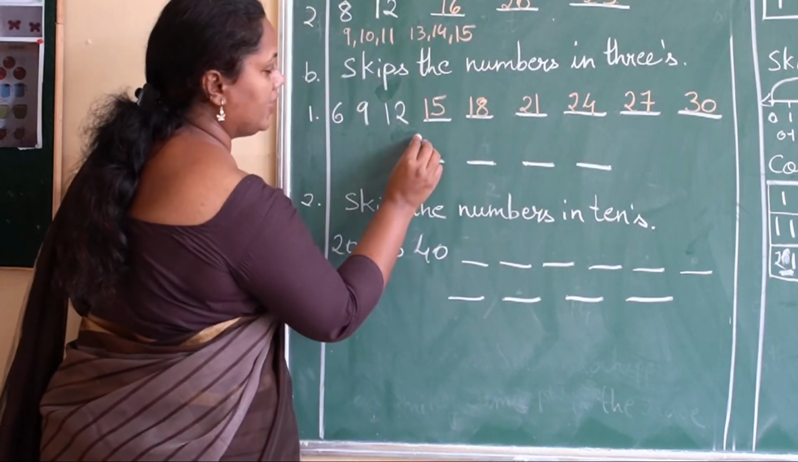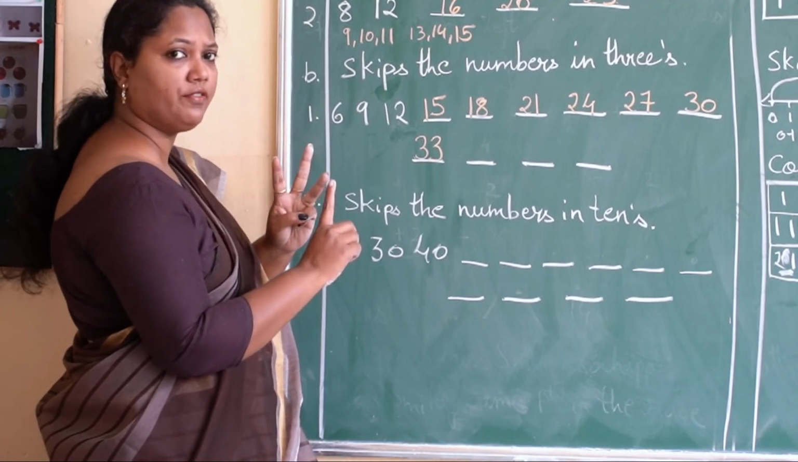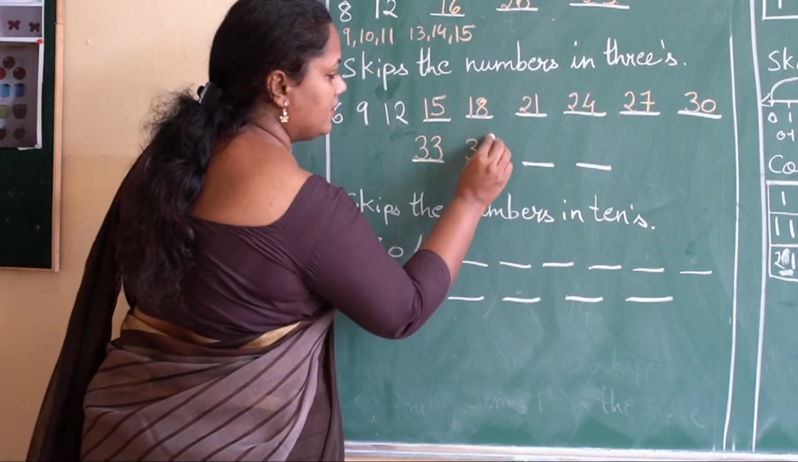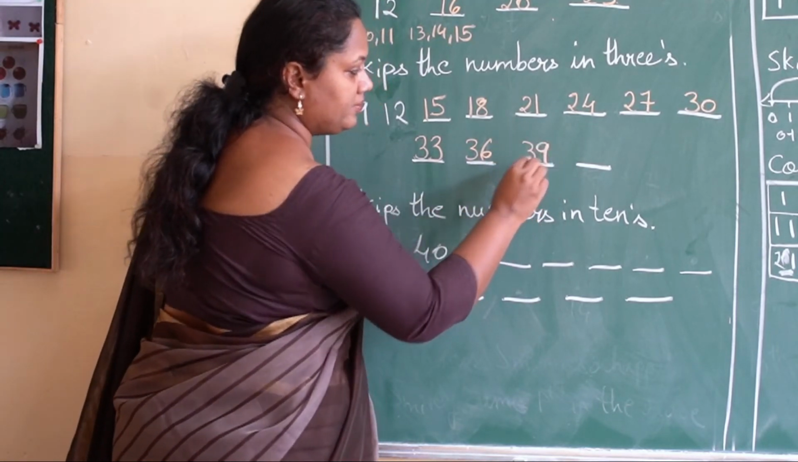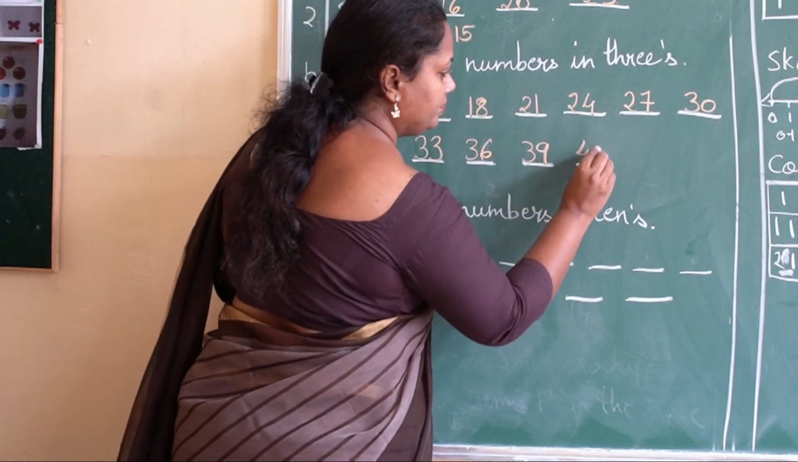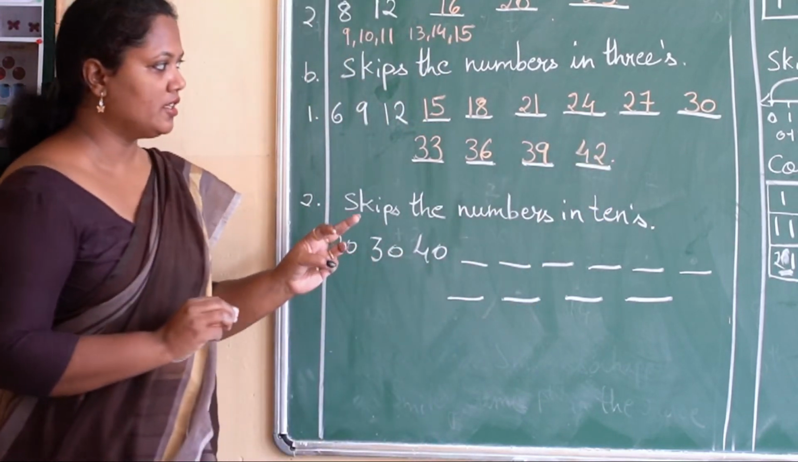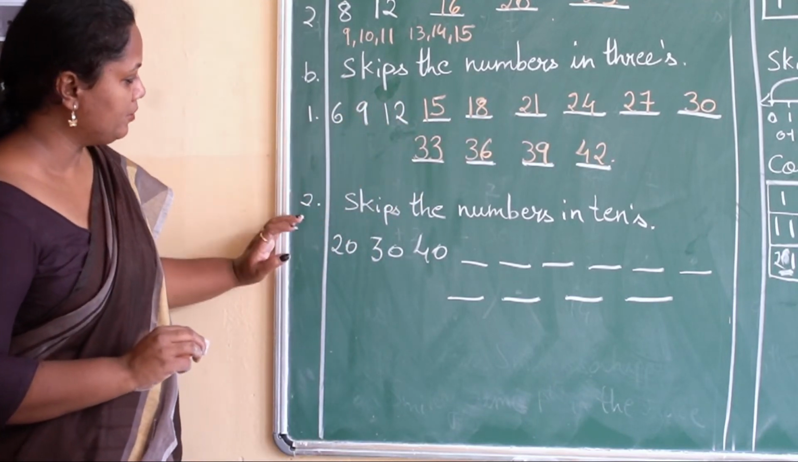30 plus 3, 33, then again 3 add, 33, 34, 35, 36. 36, 37, 38, 39. 39, 40, 41, 42. Alright children, keep on adding 3 to the given number, okay? Alright, now come to the next one.